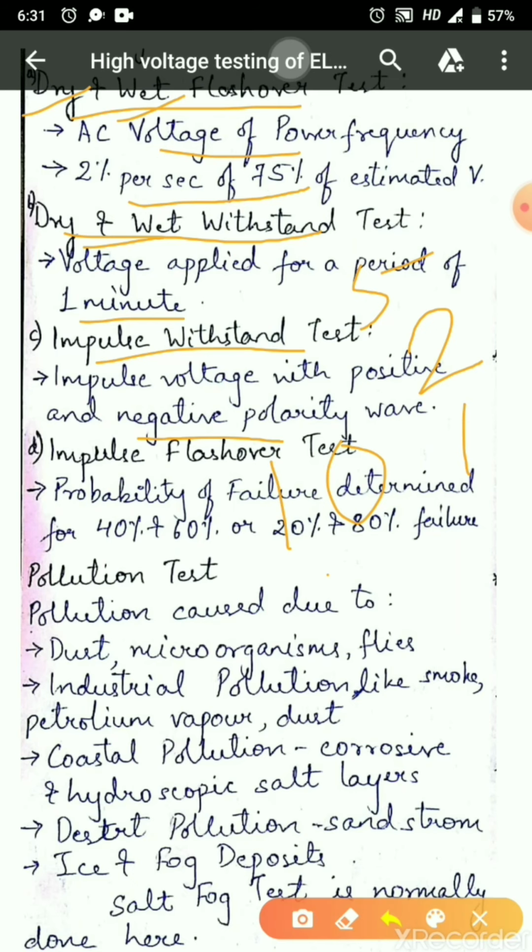Impulse flashover test. It is done as above with a specified voltage. Probability of failure is determined for 40% and 60% or 20% and 80% failure values, since it is difficult to adjust test voltages to exactly 50%.